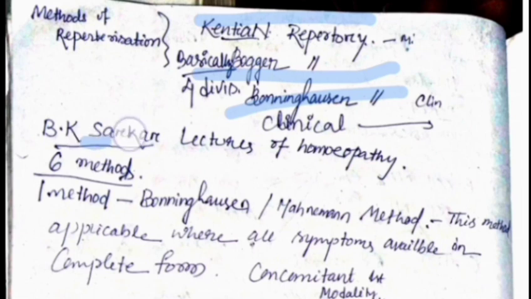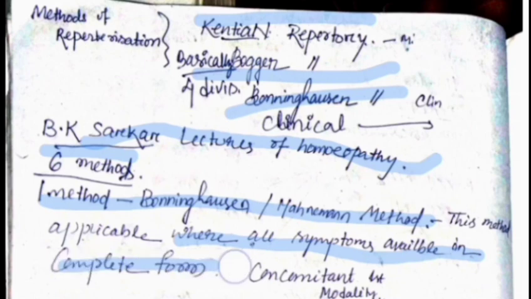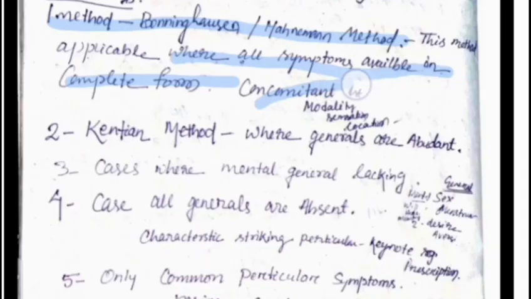Okay, so BK Sarkar, in his lectures on homeopathy, gives six methods of repertorization. The first method is the Boenninghausen or Hahnemannian method, where the method is applicable when all the symptoms are available in a complete form, that is concomitant, modality, sensation, location. If the case contains these symptoms, then we refer to the Boenninghausen or Hahnemann method. Then the Kentian method is based on general symptoms being abundant. The case where general symptoms are abundant, we refer to the Kentian method.